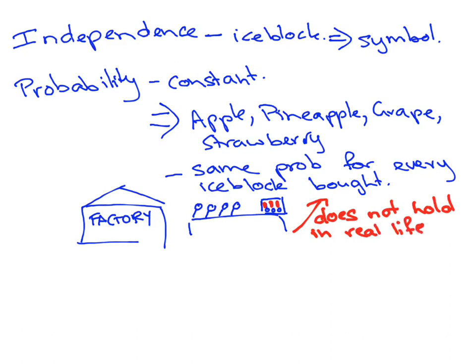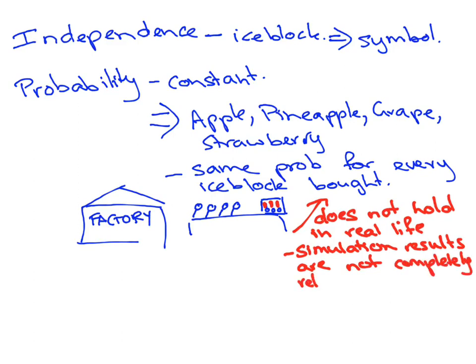Okay, so what does that mean? What effect does that have? Well, that means that my simulation results are not completely reliable. I can't completely trust those results. My mean or my probability might be different. My shape might be different. All of those things could vary, because they're giving us a good estimate, but because there may be some issues, it may not actually happen in real life.